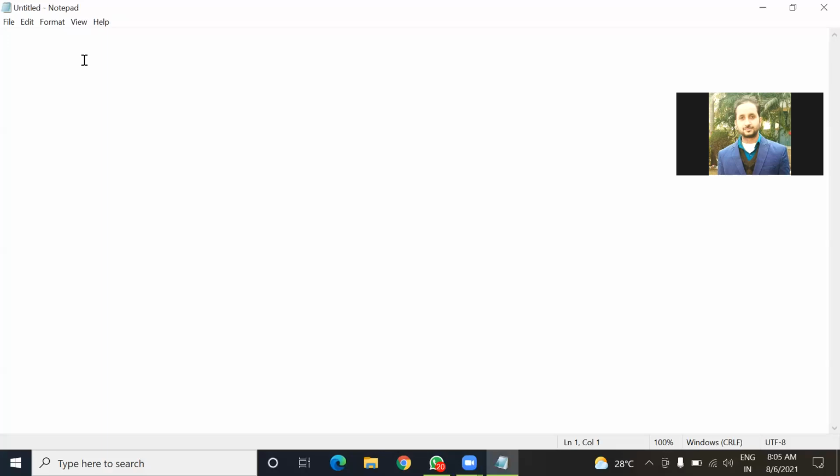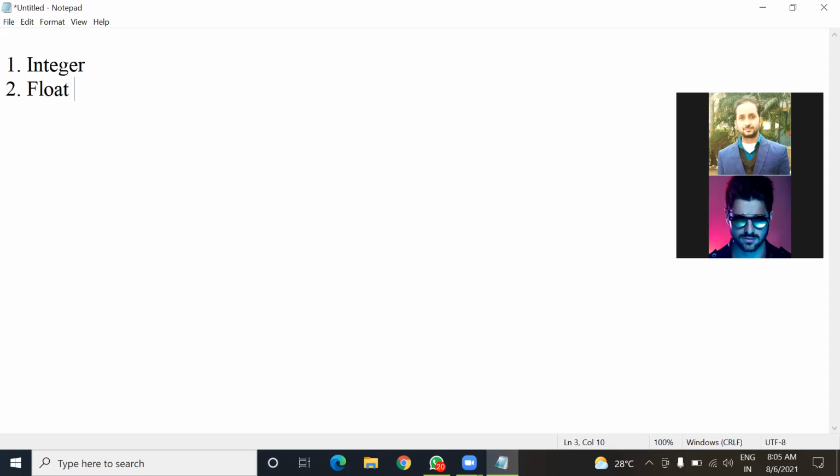So today I am going to resume the same topic, literals. You have already seen literals like integers, then number two, float. So what is the difference between these two? Can anyone tell? Sir, in integers there is no fractional part, and in float there is a fractional part.